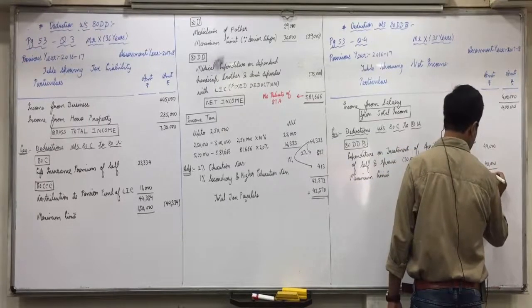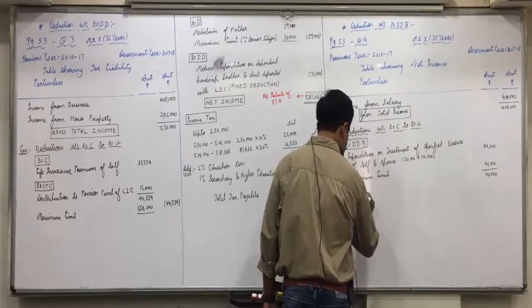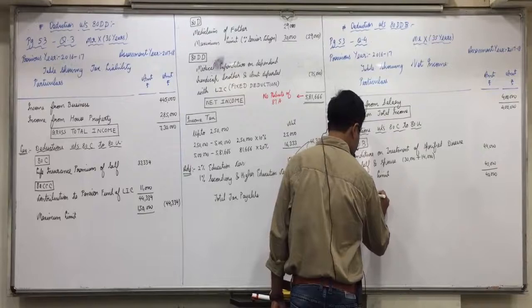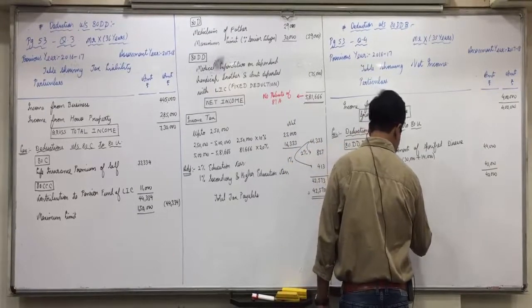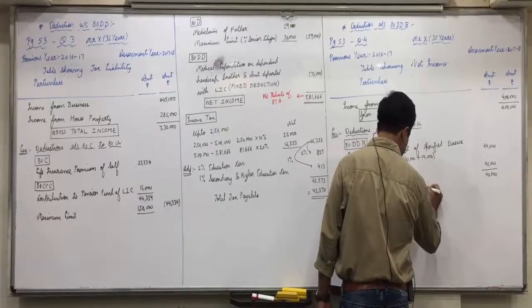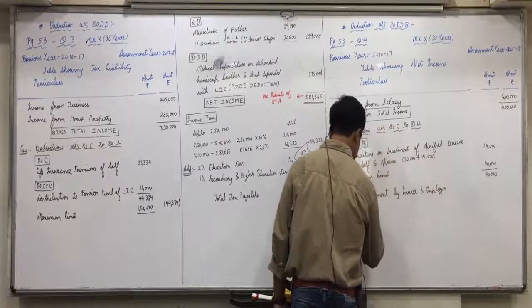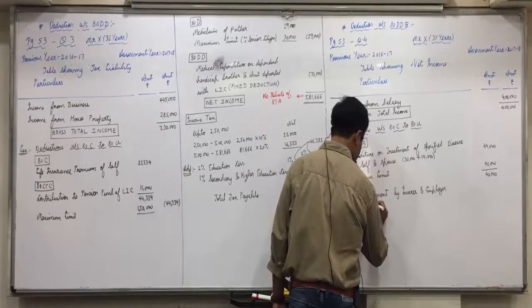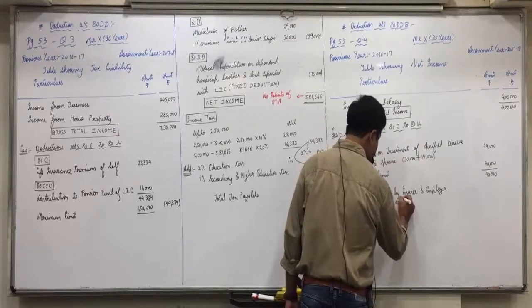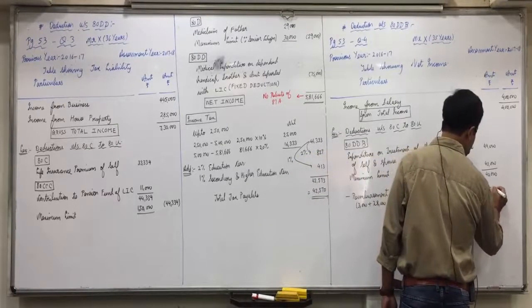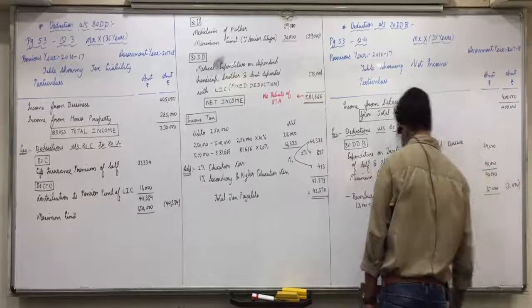So you'll get deduction of only 40,000 minus reimbursement by insurer and employer, 3,000 plus 28,000 plus 6,000, 37,000. So finally you will get a deduction of 3,000.